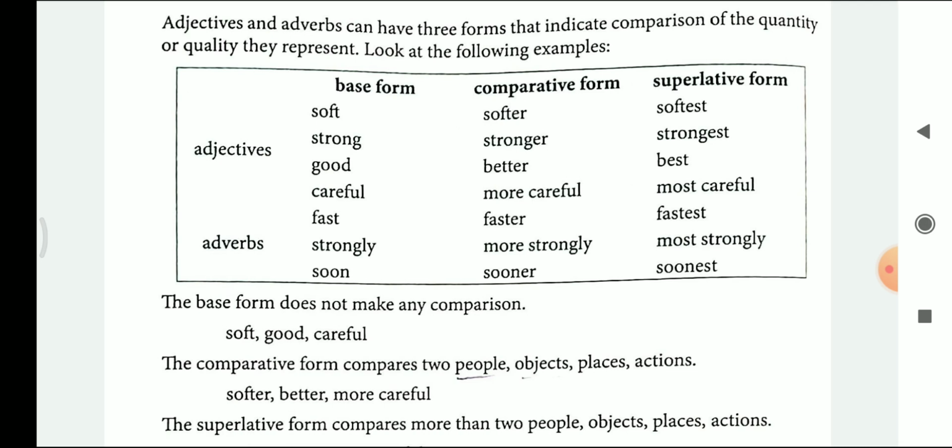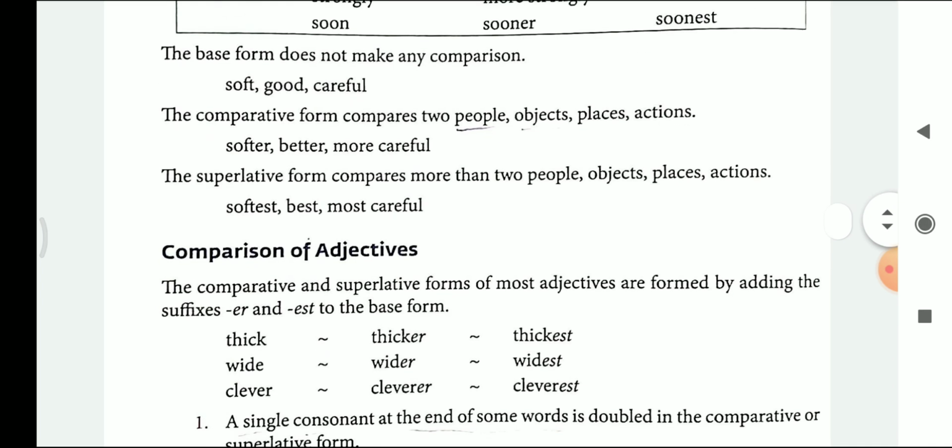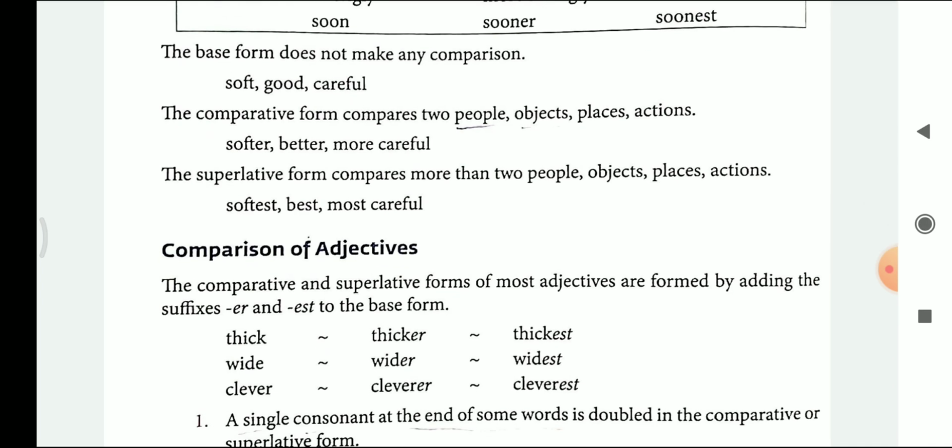The comparative form compares two people, objects, places, or actions. So, the comparative form is used when there is a comparison between two things, persons, objects, etc. The superlative form compares more than two people, objects, places, actions, etc. The superlative form is used when comparison is to be done between more than two things.